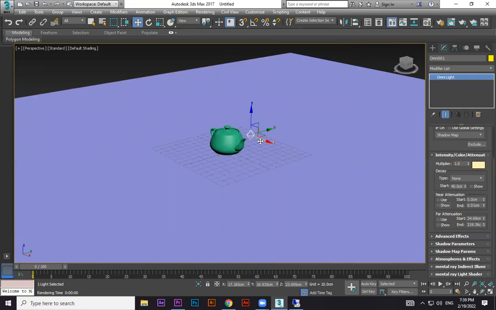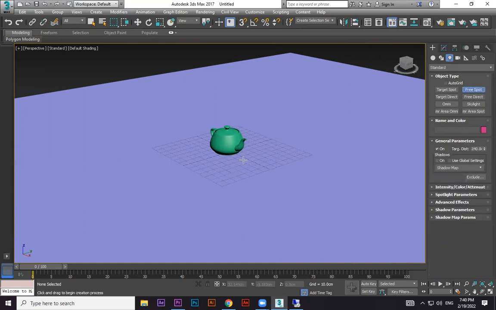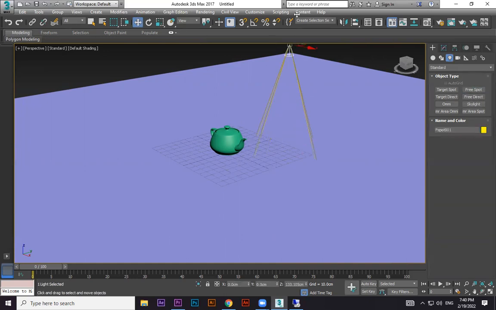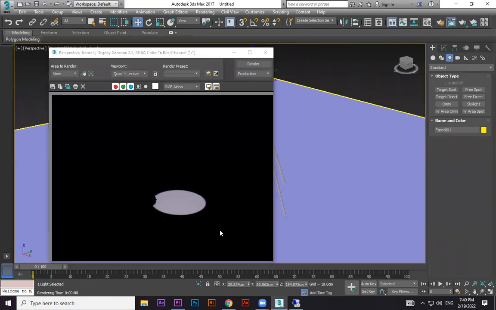Now I'm going to show you, except this light, instead of this Omni I told you, right? Now you can see here, skylight is something different. Here: target spot, free spot. Target direct, free direct. So these two lights are the same. The only difference is this one has a target. For example, I took a free spot. When you click here, you can see I got a spotlight, a free spotlight. F9. There's a spotlight over here.